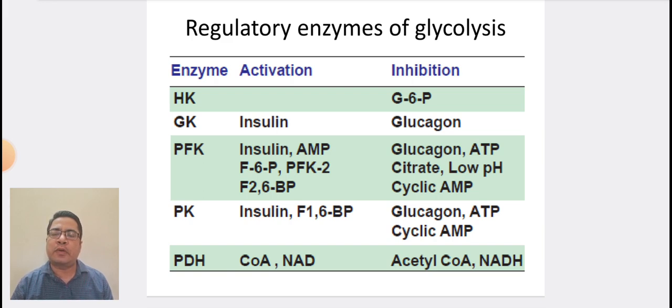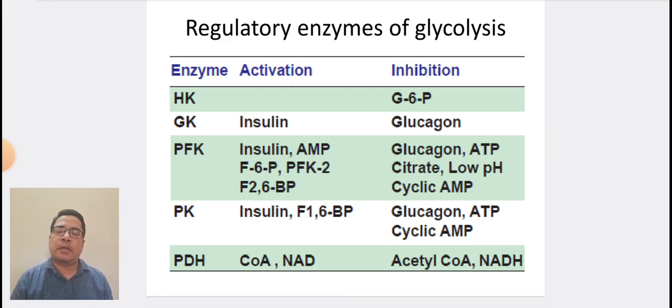Hexokinase is inhibited by glucose 6-phosphate. Glucokinase is activated by insulin, whereas it is inhibited by glucagon. Phosphofructokinase is activated by insulin, AMP, fructose 6-phosphate, phosphofructokinase 2, and fructose 2,6 bisphosphate, whereas it is inhibited by glucagon, ATP, citrate, low pH, and cyclic AMP. Then we have pyruvate kinase, which is activated by insulin and fructose 1,6 bisphosphate, whereas it is inhibited by glucagon, ATP, and cyclic AMP.